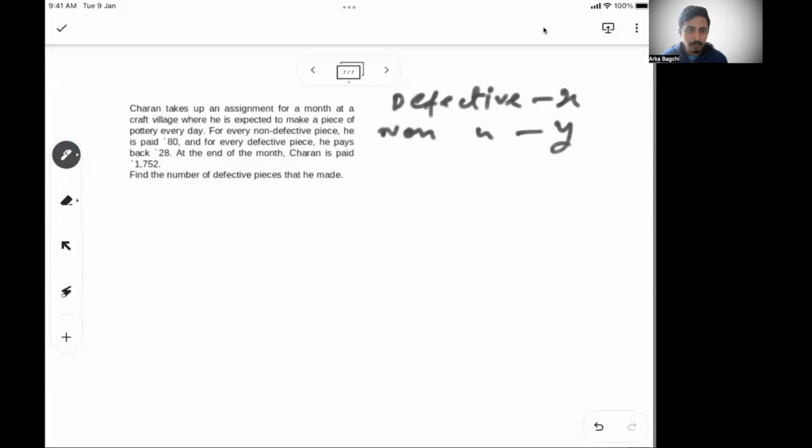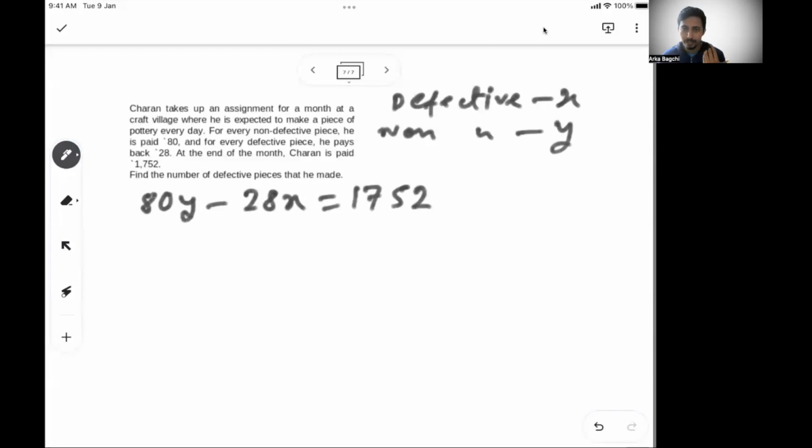So we paid 80 for every non-defective part, and for every defective part he pays back 28. So can I write 80y minus 28x is equal to 1752.